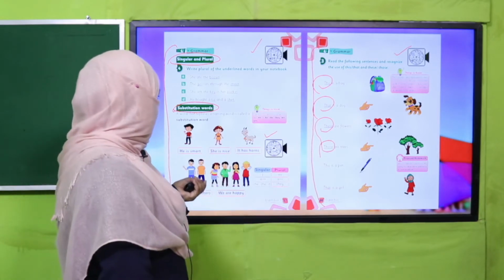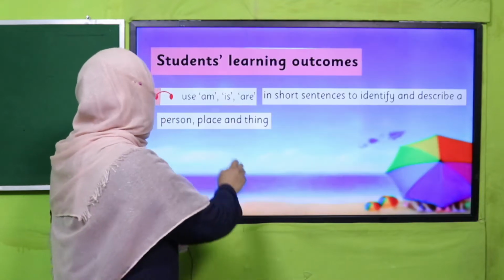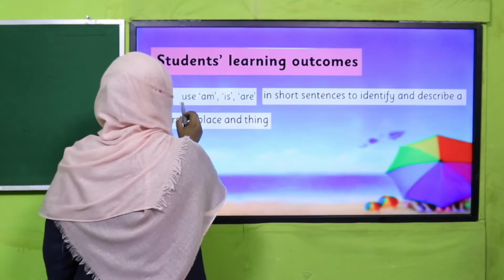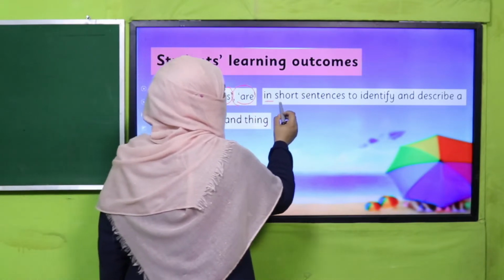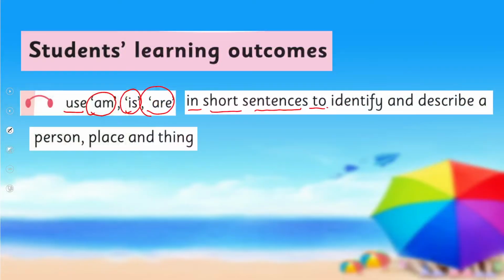Okay, so what is the SLO for our today's lecture? Use am, is, are in short sentences to identify and describe a person, place and thing. This is our today's SLO.